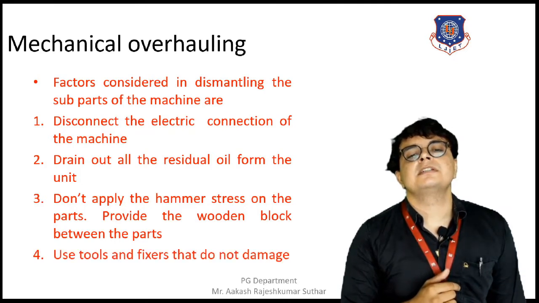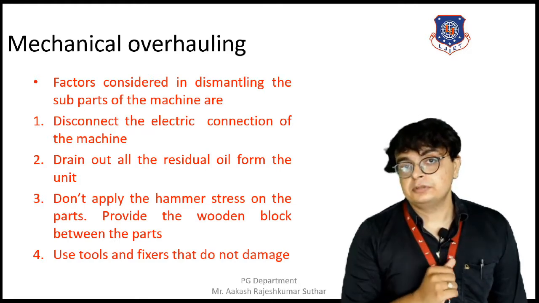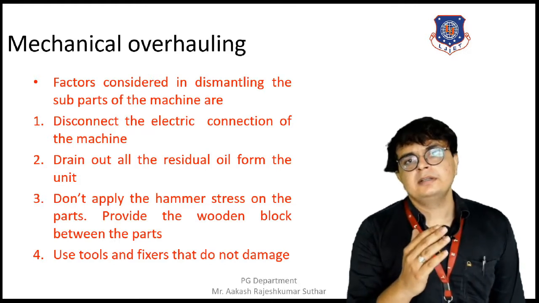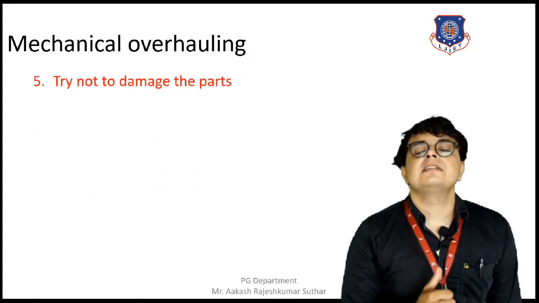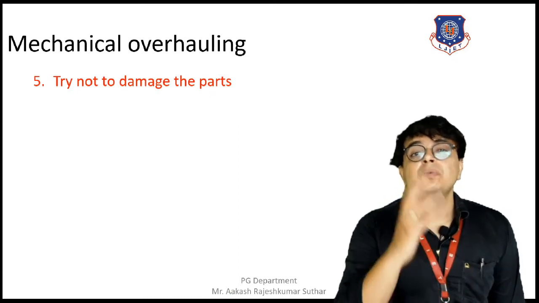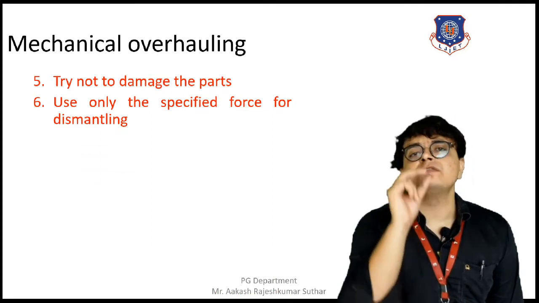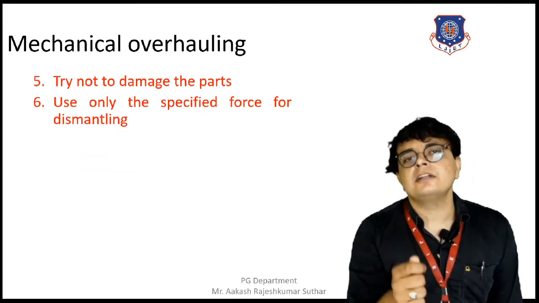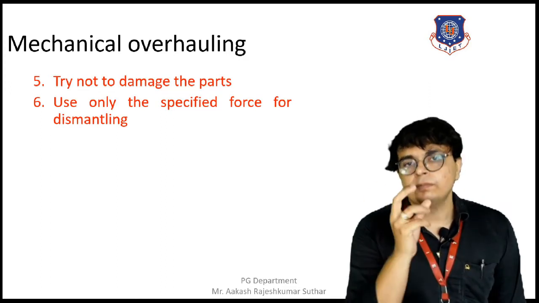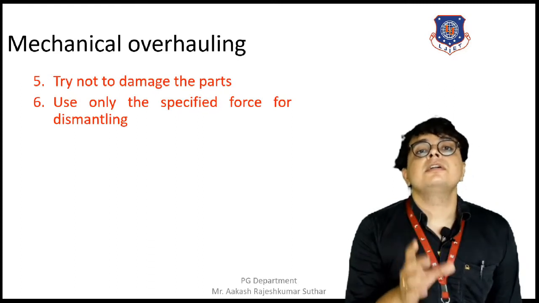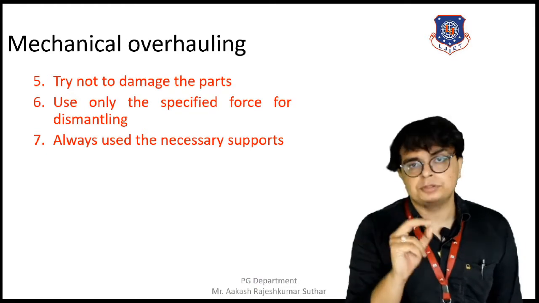Moving towards the next, that is, use the tools and the fixtures that do not damage the machine. So it should be safer for the machine. Moving towards the next thing, that is, try not to damage the machine part or machine. Use only a specified amount of force. We can't apply the hammer directly on it. Use a specified amount of force that will dismantle the machine parts, and at the same time it will not damage the parts. Next thing that is required is to always use supports that we have discussed earlier.